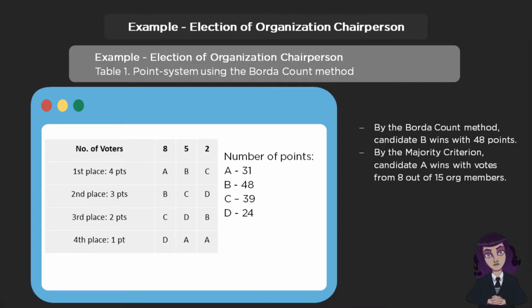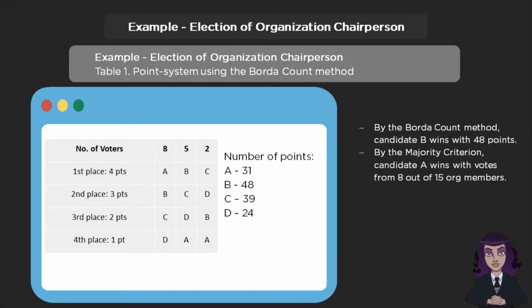By the board account method, candidate B wins with 48 points. However, by the majority criterion, candidate A wins with votes from 8 out of 15 org members. In this case, the outcome of the board account method violates the majority criterion, since based dun sa majority criterion, 8 org members chose candidate A as their first choice.